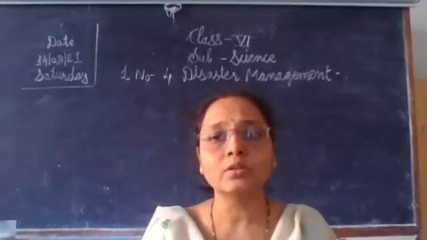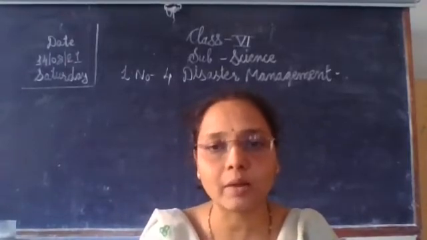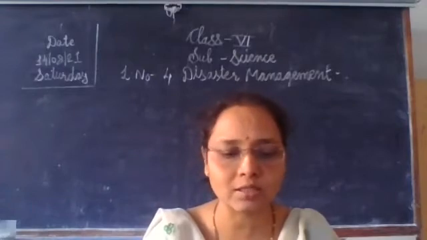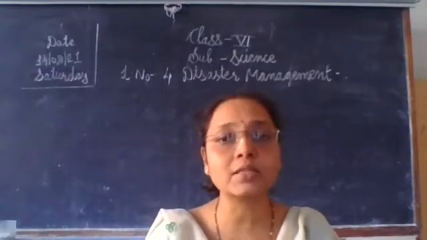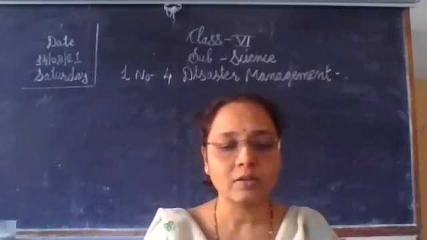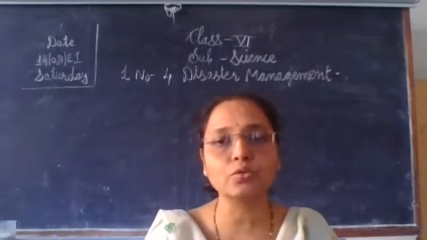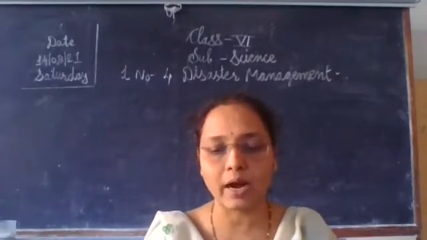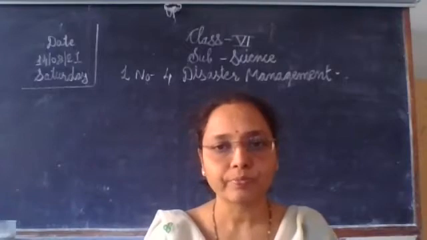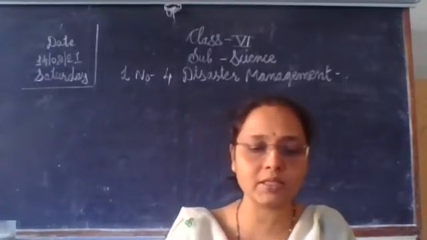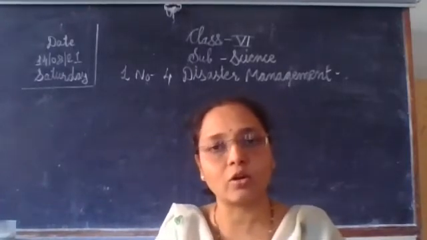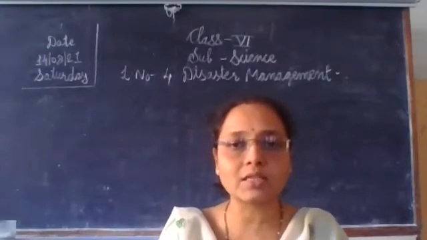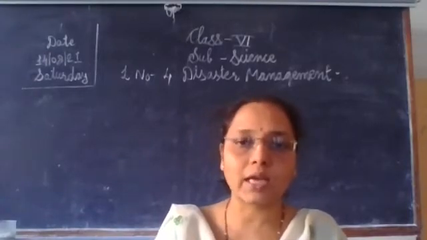Disaster is also known as natural calamities or natural disaster, the calamities and events which may cause damage to human life and property. The calamities which occur naturally are called natural disasters or natural calamities.